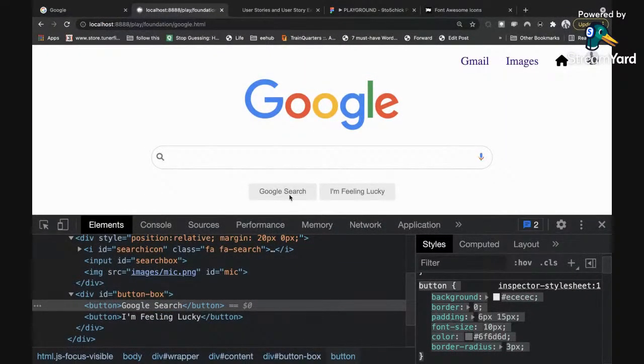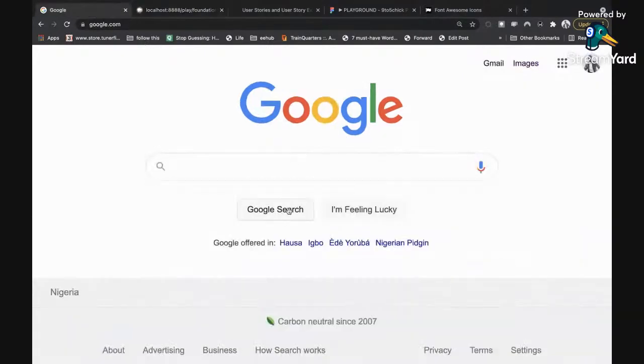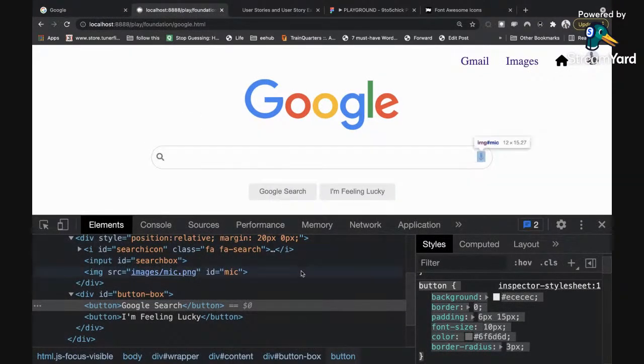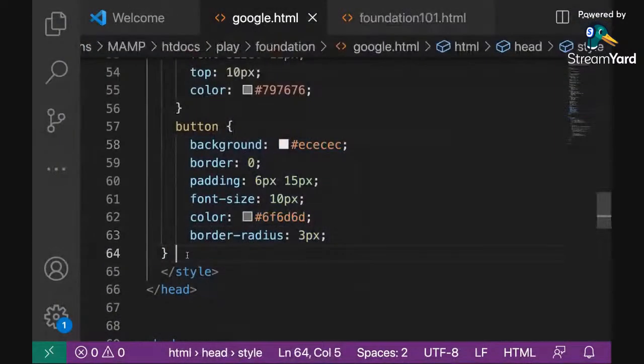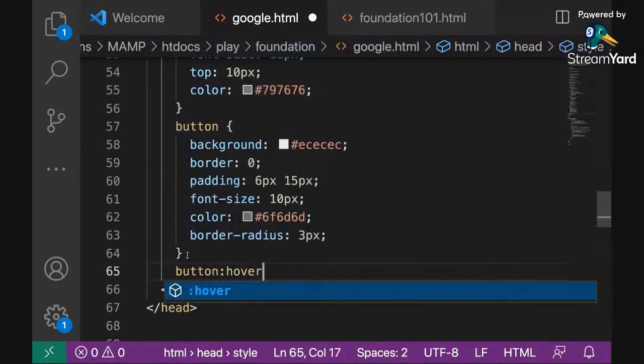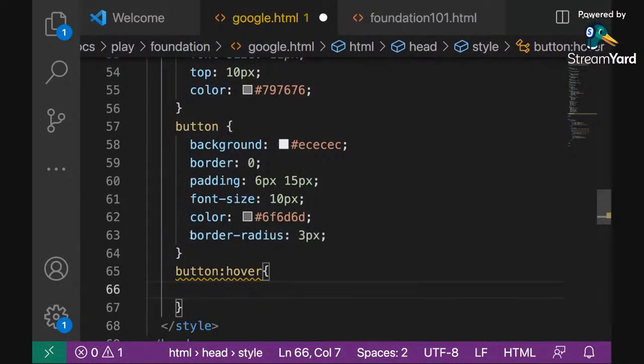So the next thing we want to do is that when we mouse over this guy, you can see what happens. When you mouse over, there is this border that appears. I think I showed you that with this hover effect when you underline here. So the same principle applies. When you mouse over the buttons, there should be a border applied. So I'm going to apply a hover effect with a pseudo class for button. So when we mouse over the buttons, we want a border to apply.